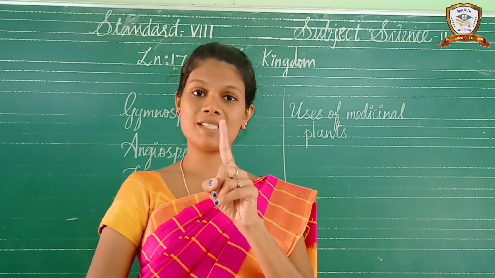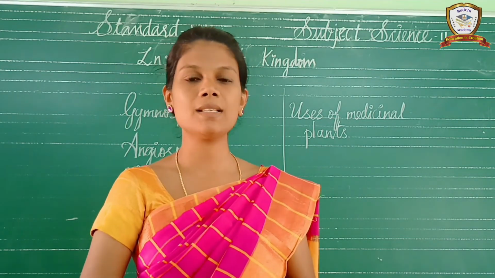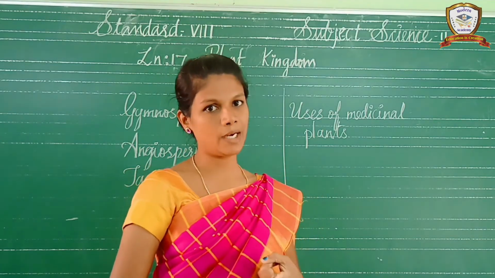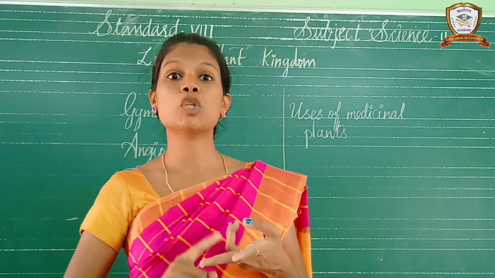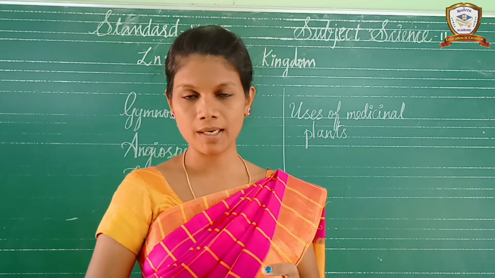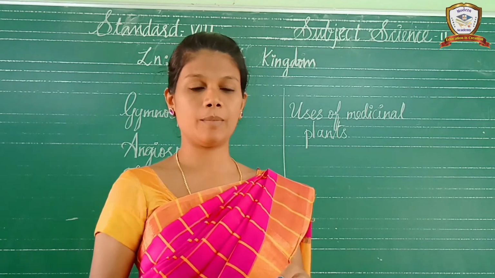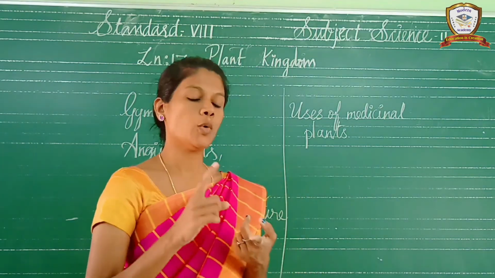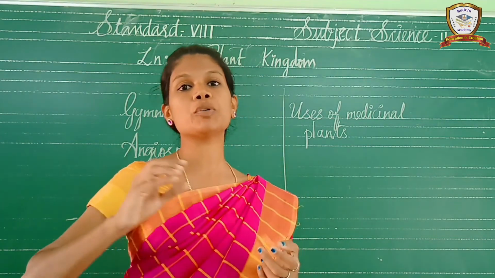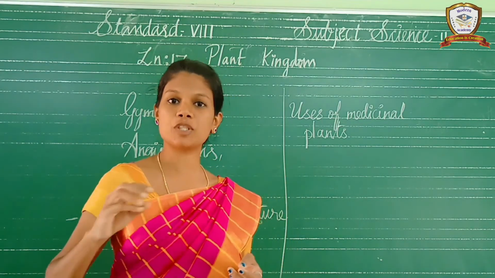The pteridophytes are the first land plants. Don't forget this. The pteridophytes are the first land plants. They have a true vascular bundle. Here also the alternate generations are there, sporophyte and gametophyte. The sporophytes produce the sporangium. The sporangia produce the spores.